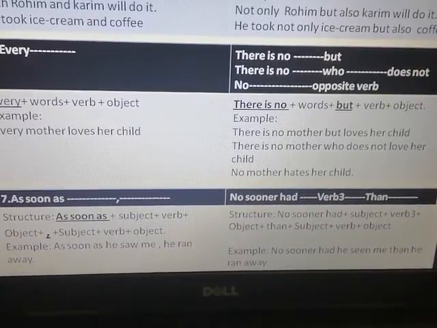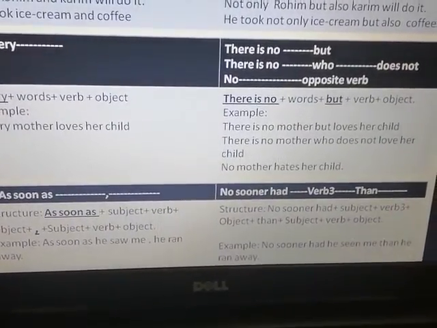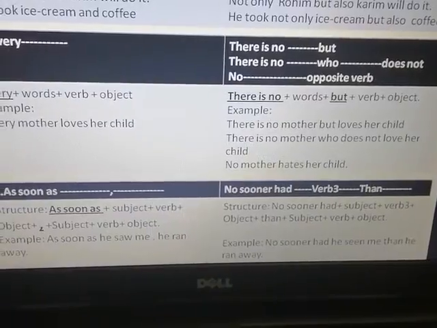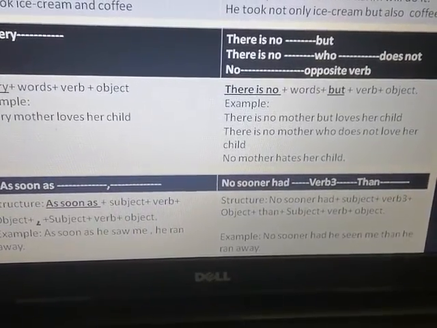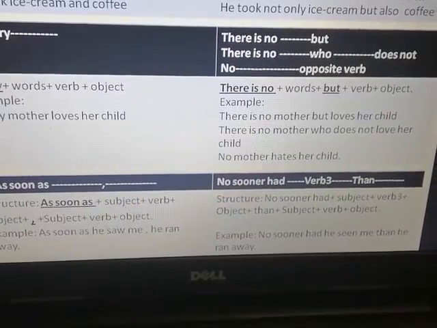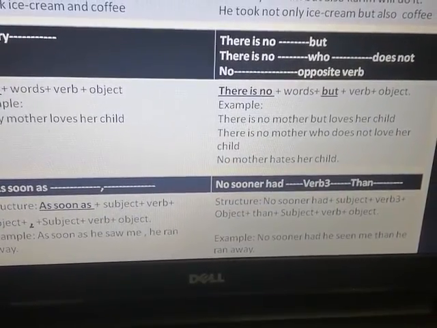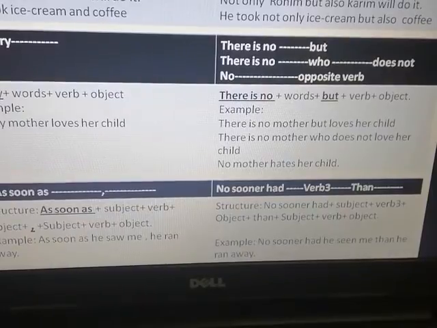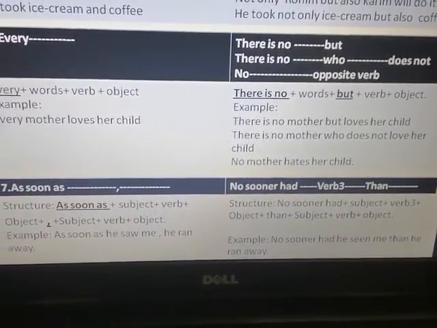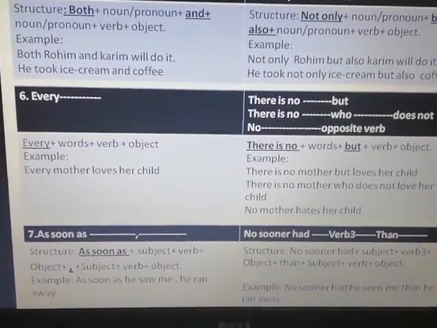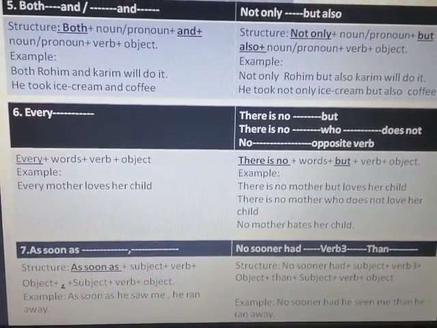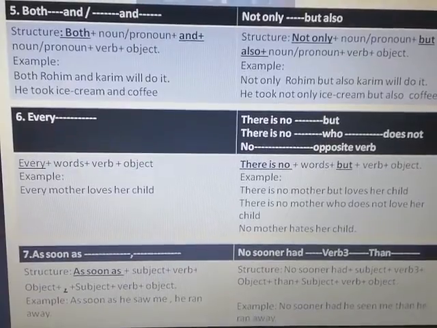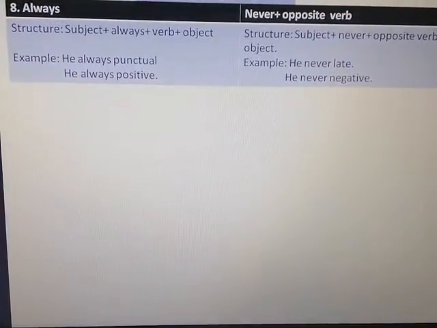As soon as is a positive form, but the negative form is no sooner had. The structure is that no sooner had, if you use it, then the verb must be verb 3, and in the middle of two clauses you can use then. Okay, I hope it is clear. All these things are very easy if you follow the class regularly. Then we can go to another rule.